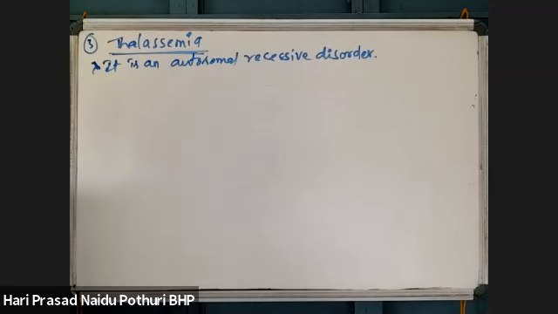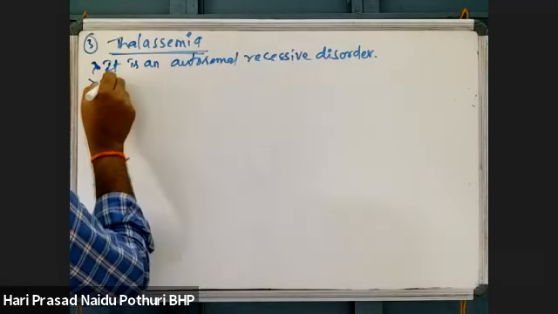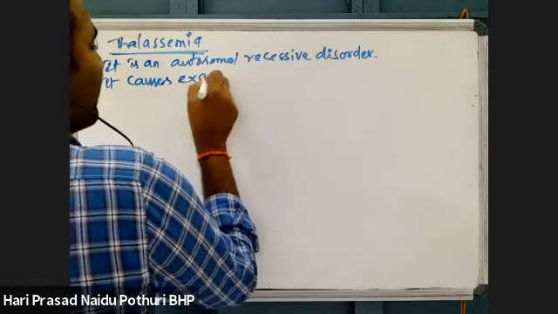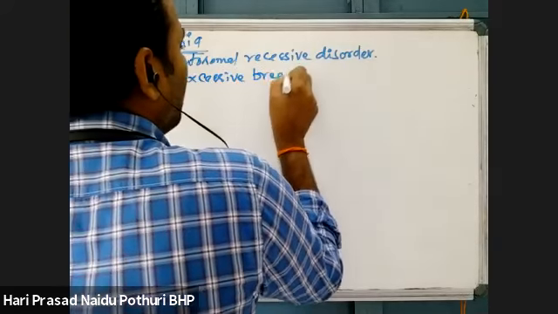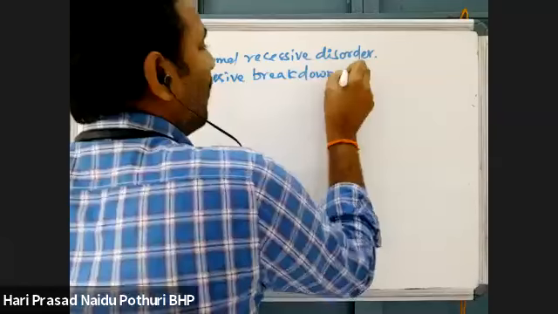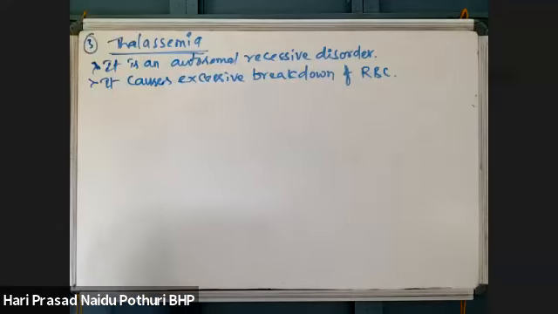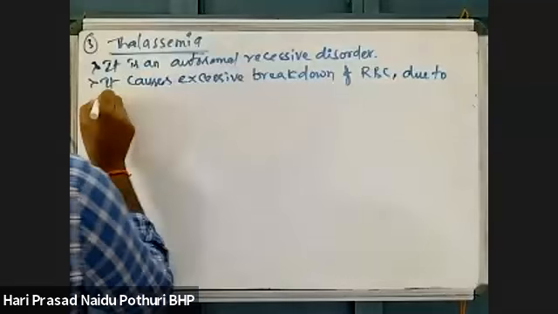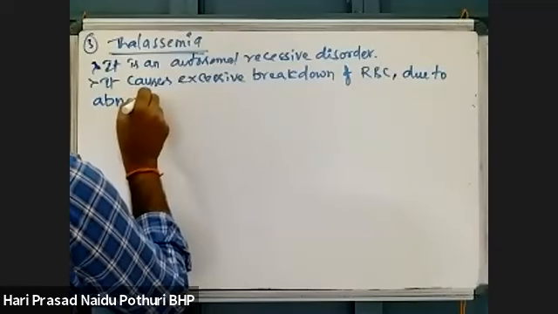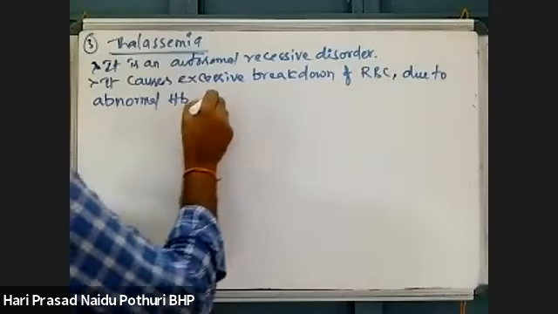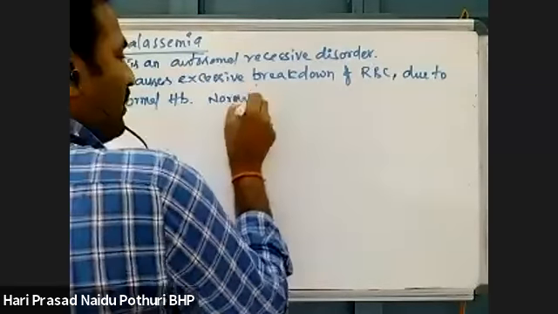Here, what is taking place? It causes excessive breakdown, excessive degradation of RBC. Excessive breakdown or excessive degradation of RBC is taking place. Why? Because of abnormal hemoglobin. Abnormal hemoglobin. What is normal hemoglobin?